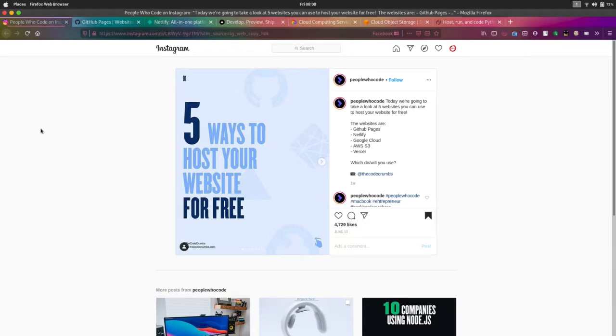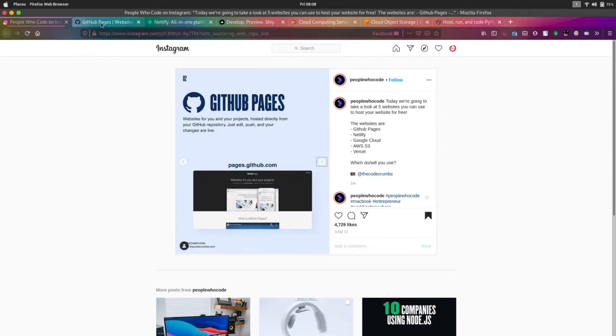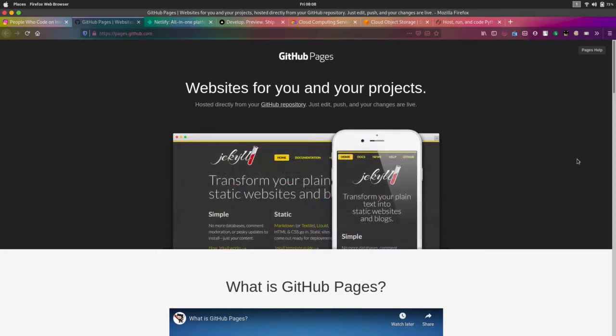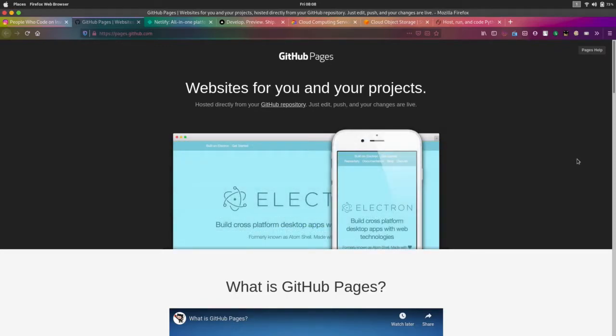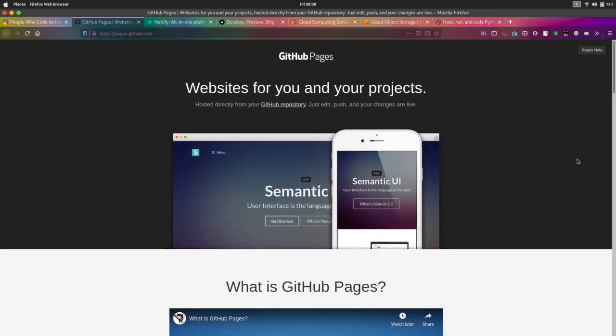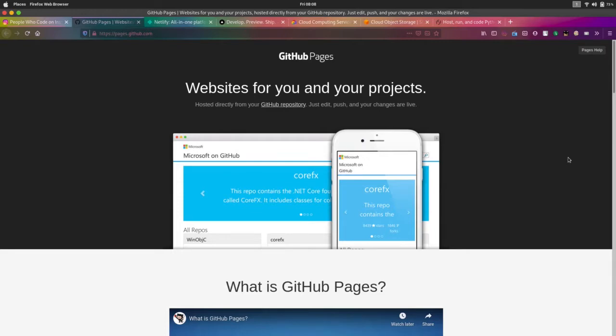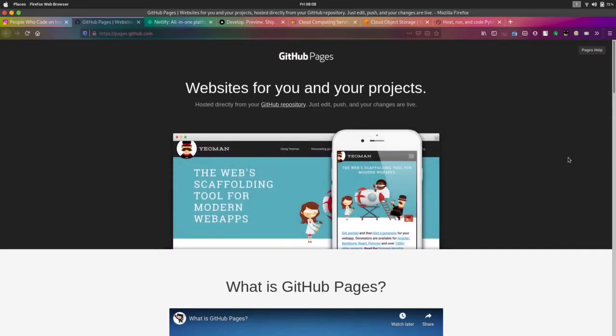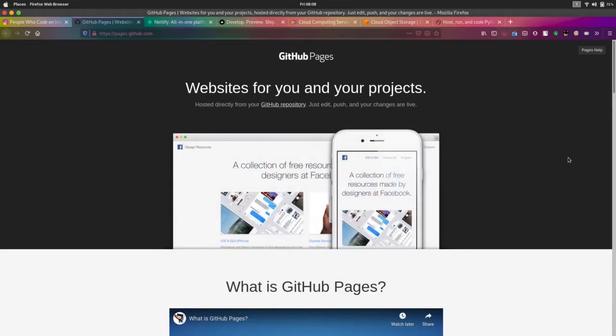So the first thing on our list is GitHub Pages. This is the website for GitHub Pages. I will give the link in Sharely, the playlist link for this particular website will be in Sharely. Okay, so GitHub Pages is used by big companies and GitHub users, mostly all of the GitHub users have a page in GitHub.